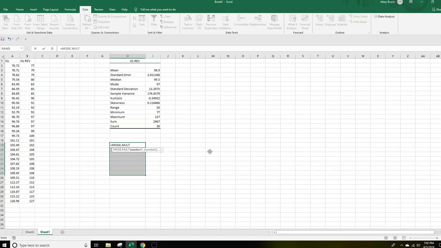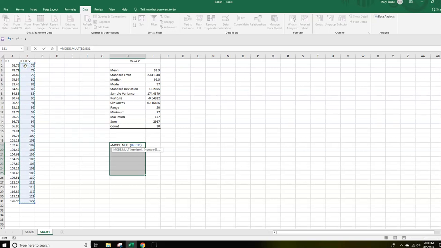MODE.MULT, open parentheses, click and drag down, but only click and drag down the numbers. My mouse is acting up. That's just my mouse being sticky. All right, let me go up this way. All right, so click and drag, but here's also another tricky thing.